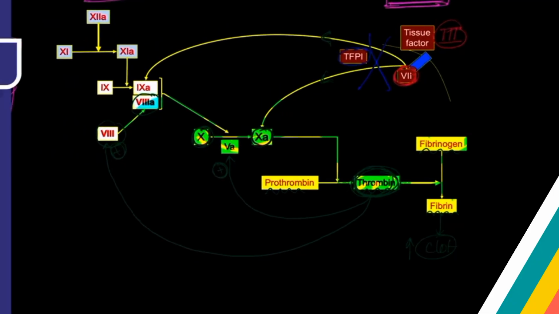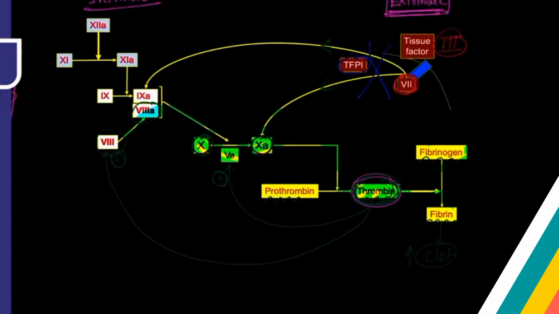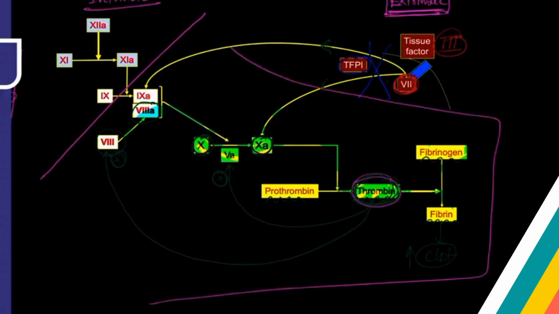That's why we say that the coagulation cascade is a positive feedback system, and this positive feedback system will set in whenever a little amount of thrombin is generated. So you can understand that from this to this region, this is the main thing which is important in the coagulation pathway. These are the main factors which are important for amplifying the clot.